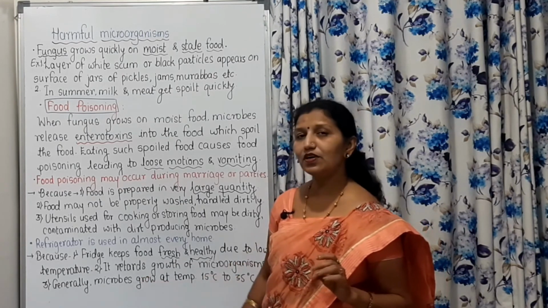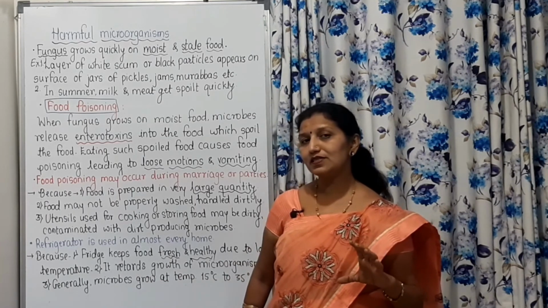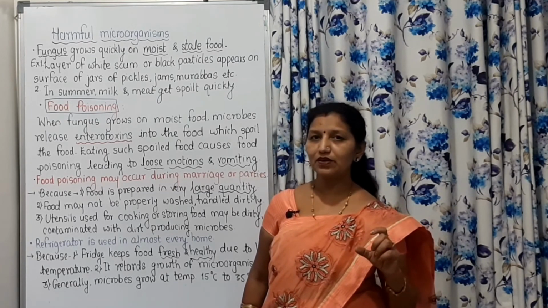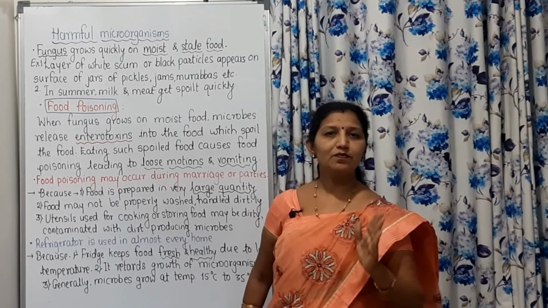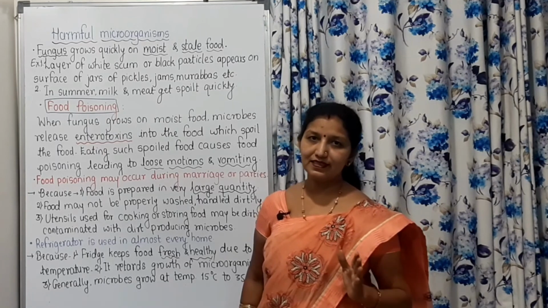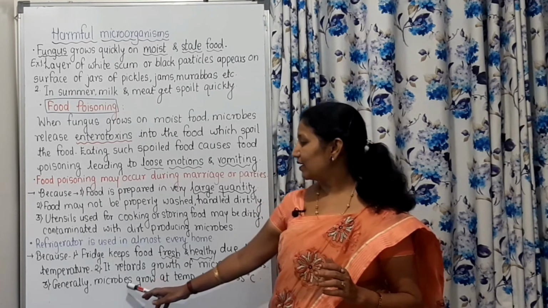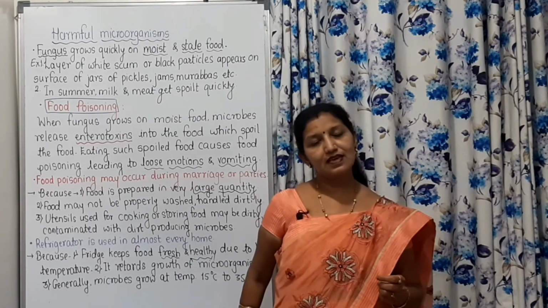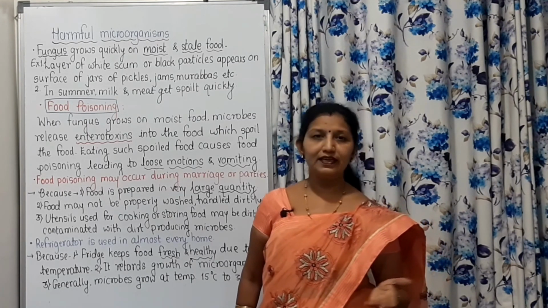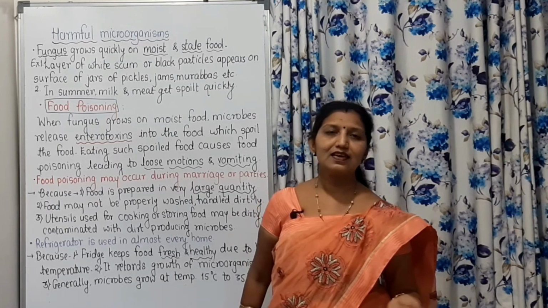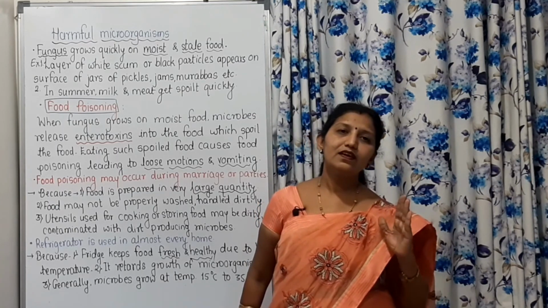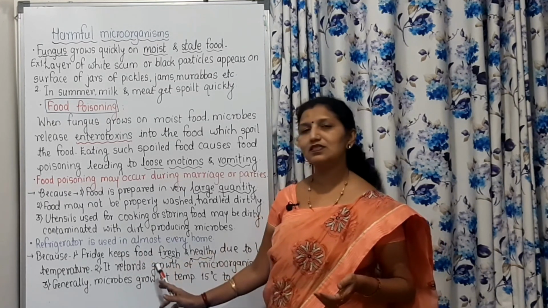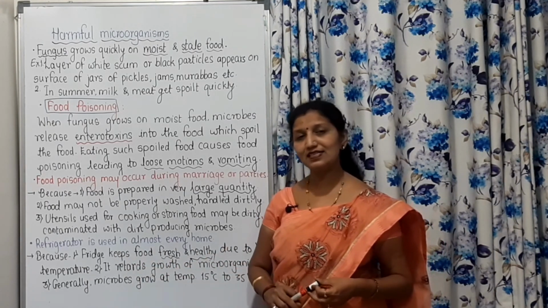And generally, what is the optimum temperature for the growth of microorganisms? It is from 15 to 35 degrees Celsius, and that's why microbes grow at temperatures of 15 to 35 degrees Celsius. But in a refrigerator it is below 0 degrees Celsius, and that's why there is very little or no growth of microorganisms, and it keeps our food fresh as well as healthy.